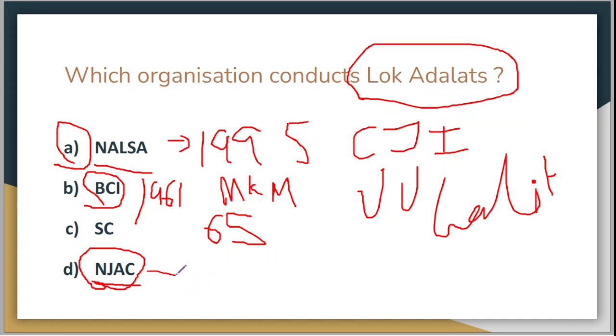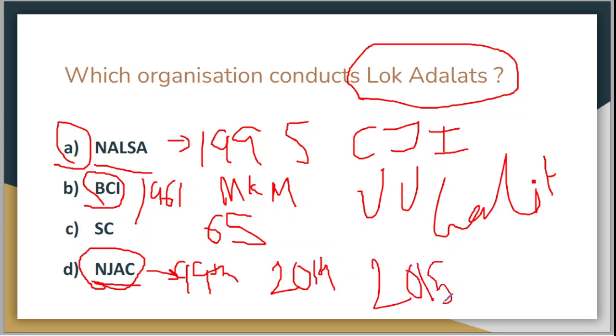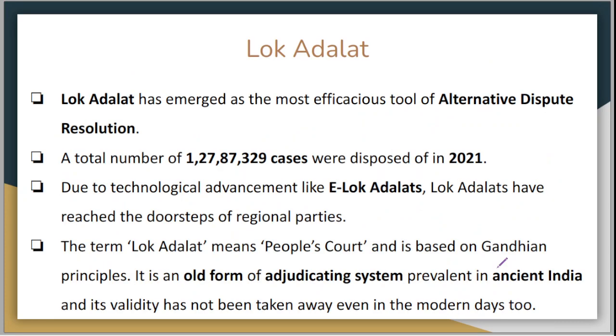It was introduced by the 99th constitutional amendment and passed in the year 2014. In the year 2015, the Supreme Court of India struck it down, holding it unconstitutional.